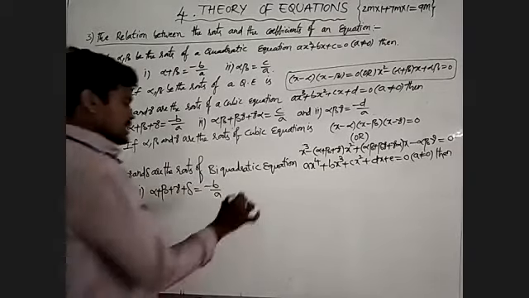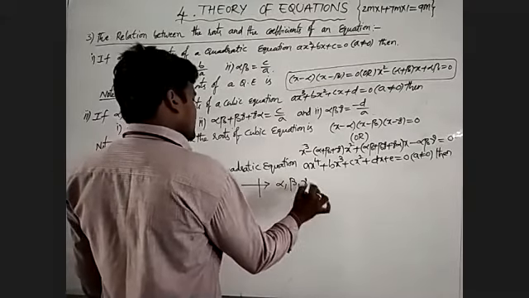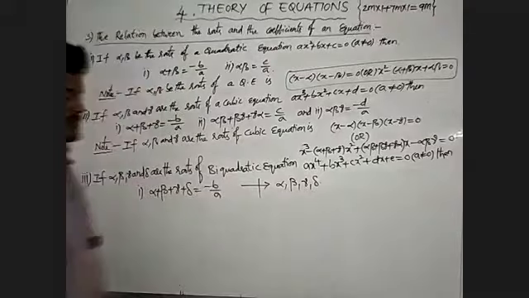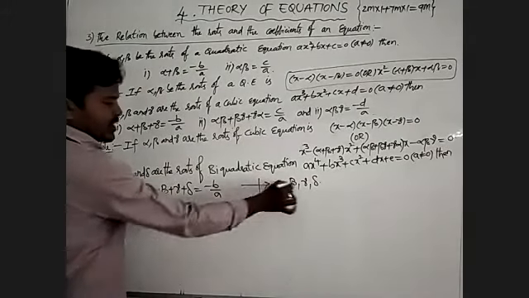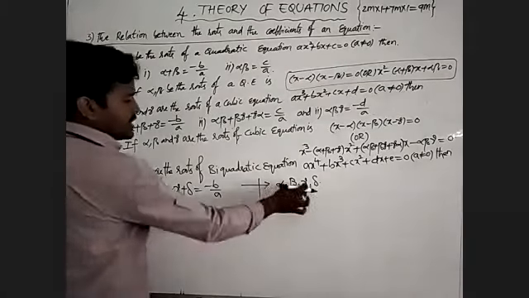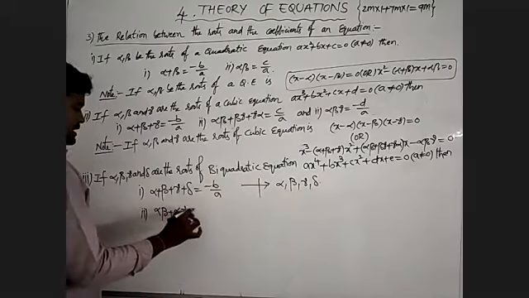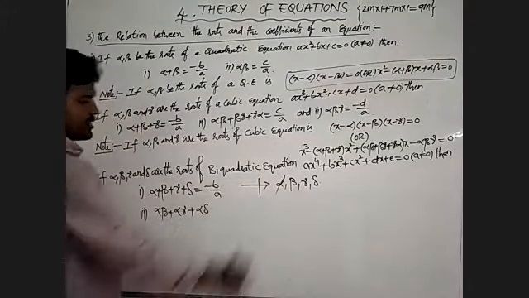Here we take the roots alpha, beta, gamma, delta. After that we write the second condition: alpha into beta plus alpha into gamma plus alpha into delta. Here alpha is completed.